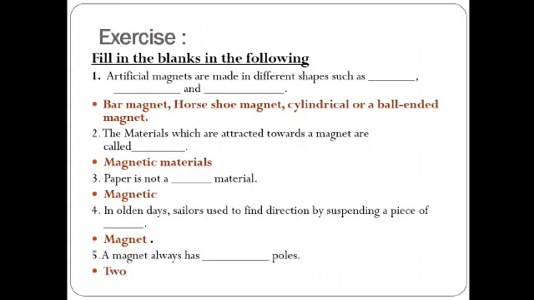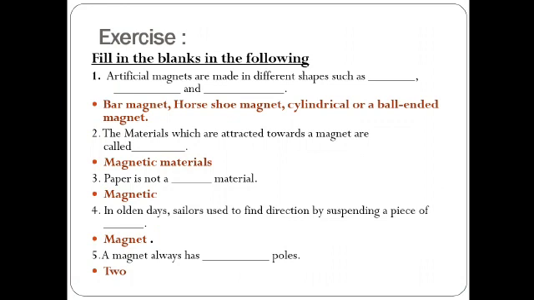Here comes the first, filling the blanks. It is written: artificial magnets are made in different shapes. We just have to write the shapes, which are already given inside the textbook: bar magnet, horseshoe magnet, cylindrical magnet and ball ended magnet. Over here there are three blanks in total. You can write any of these three.